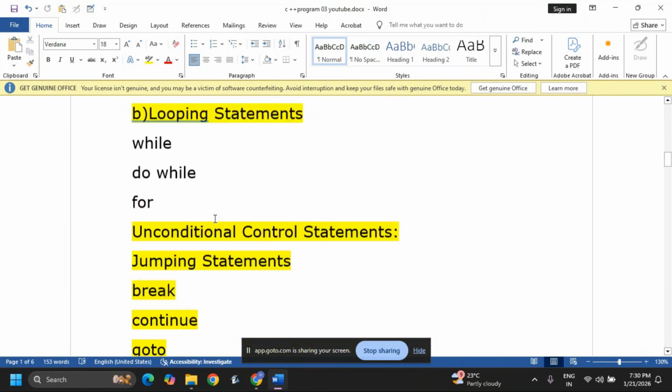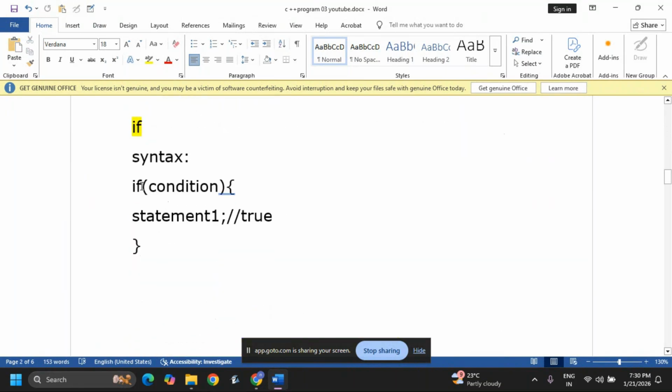Now we'll see the if syntax. First, if with the condition. If the condition is true, statement 1 is going to execute. This is for only if. When the condition is false, statement 1 is not going to execute, and you will not get any output.